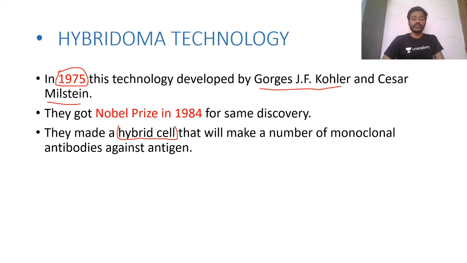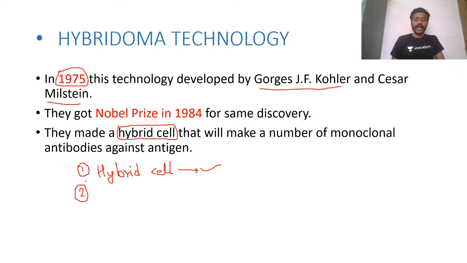In this technology we are using hybrid cells, that's why it is known as hybridoma technology. So the first keyword you need to remember is hybrid cell. Now you will ask what is a hybrid cell; you will learn that in the next few slides. So in hybridoma technology, we use hybrid cells. That's why the name hybridoma technology.